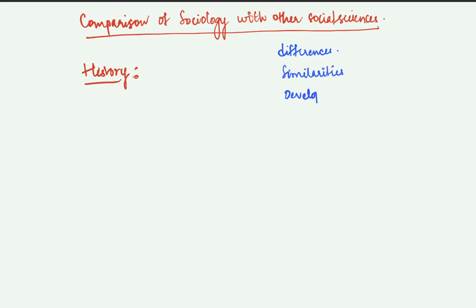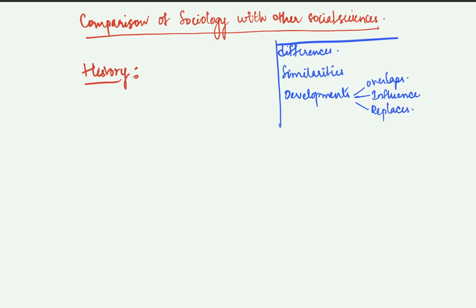Developments might include an overlap between the subjects, where a subject is influencing the other, or if a subject has been replacing the other in any cases. This is the framework that we use to compare sociology with other social sciences.